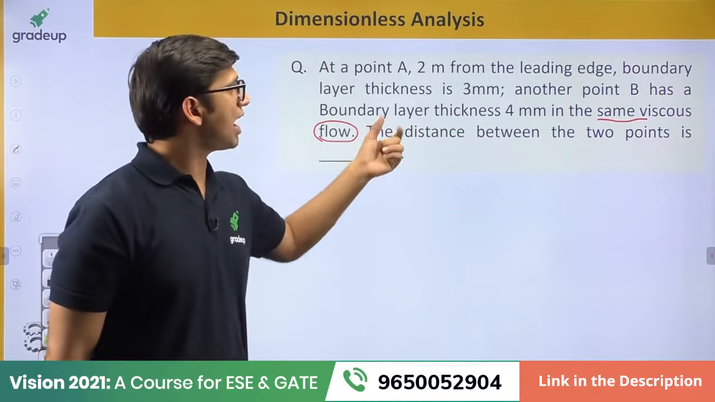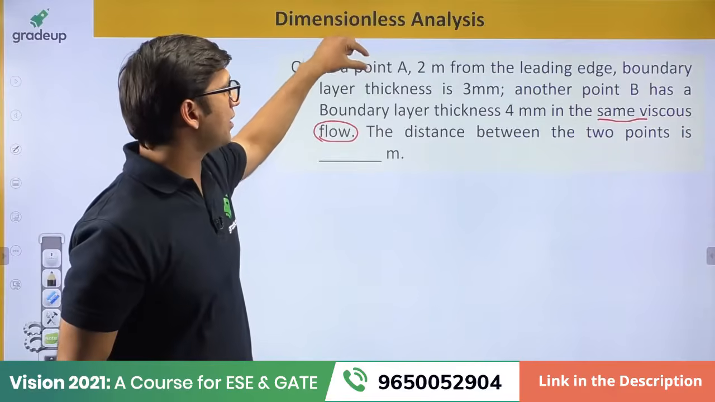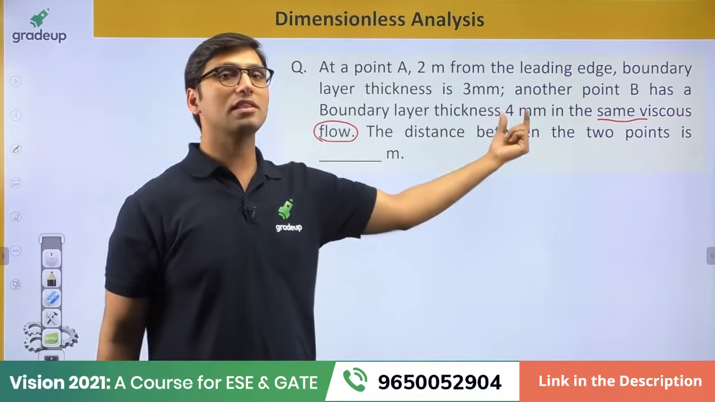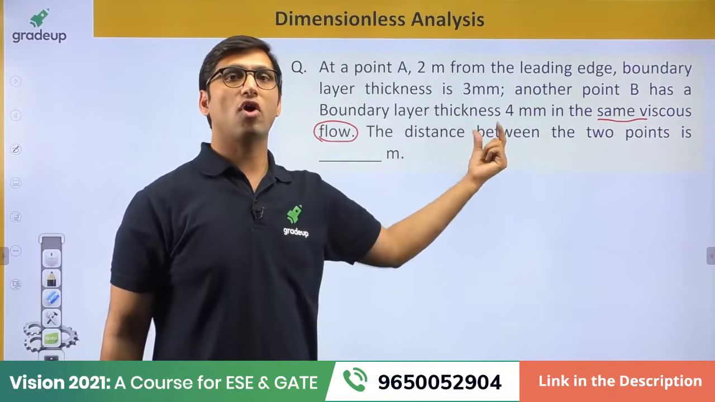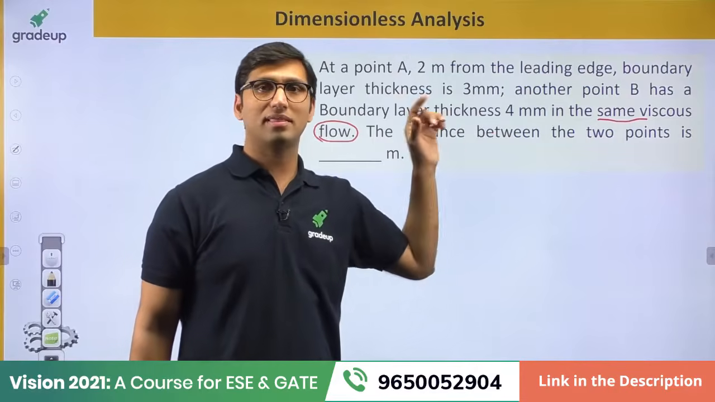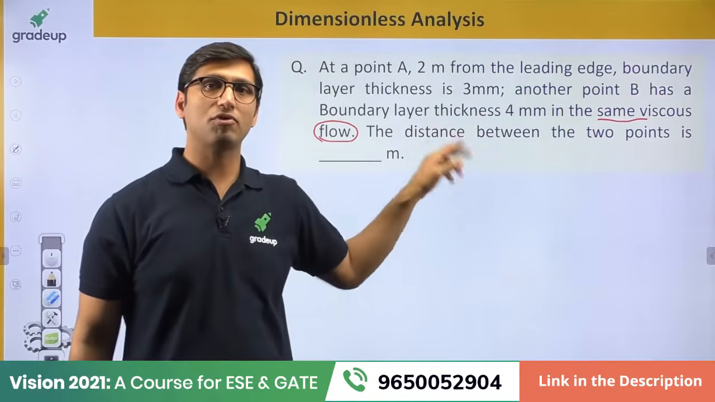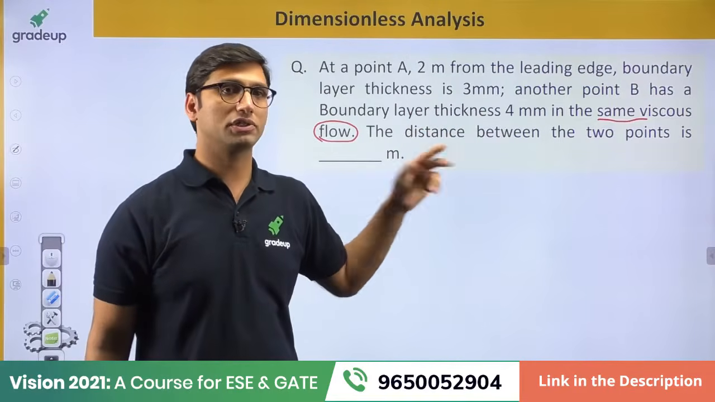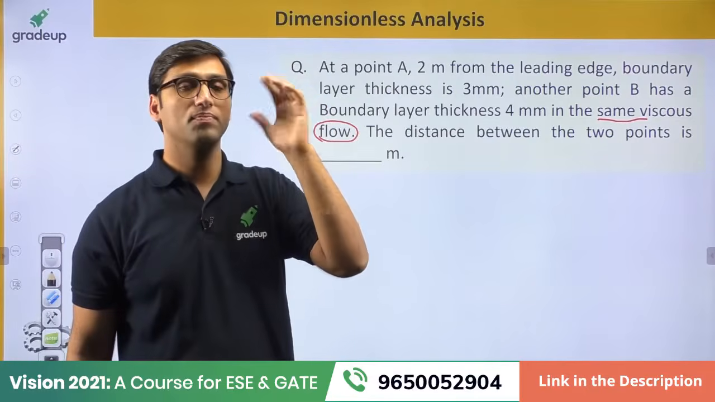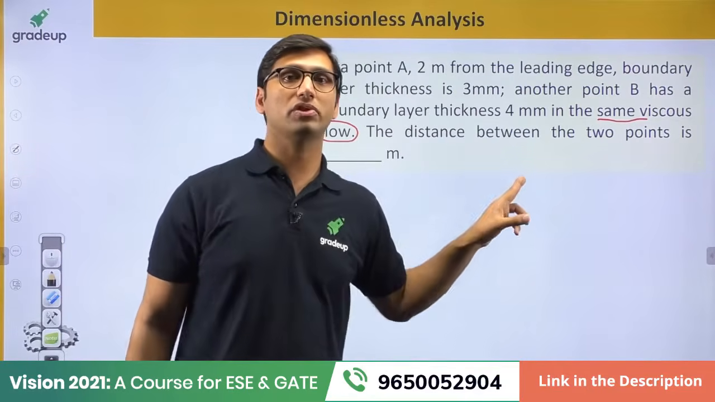Now you have to find the relation between boundary layer thickness and the distance from the leading edge for laminar flow. Is there any relation for that? You have to find that relation and solve the question. I am giving you 1.5 minutes for this question. Be quick.